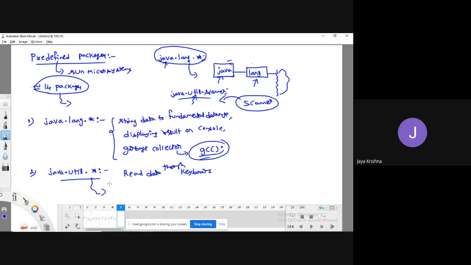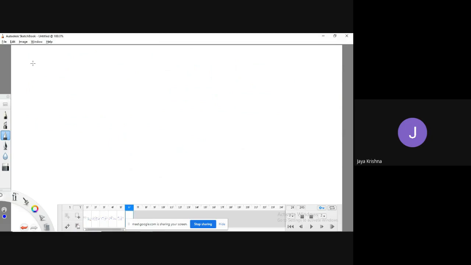Generally, this package is used to develop reliable applications. Even if I explain this package in depth, you can't understand it yet. So just two points: to read data through the keyboard, and to develop quality and reliable applications. That's it.